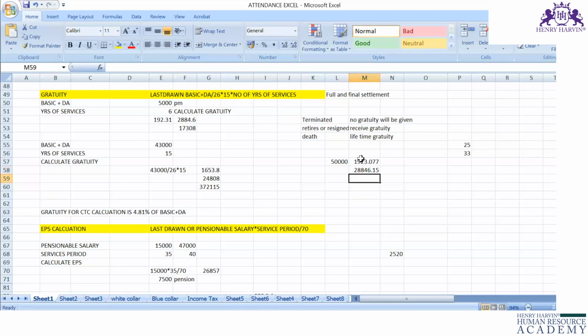This is 15 days basic plus GA into 30, because you are going to settle the lifetime gratuity to the employee. So you have to calculate the lifetime or service period of the employee, and you have to give the gratuity also. So 9,51,923 is the gratuity amount. This is how you have to calculate the lifetime gratuity. Is it clear for you guys?